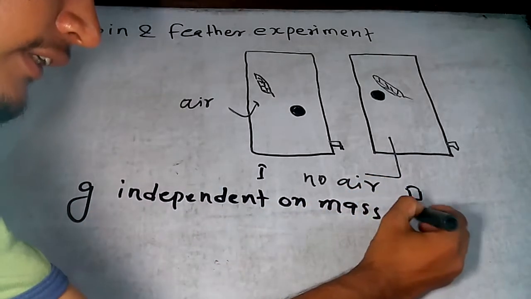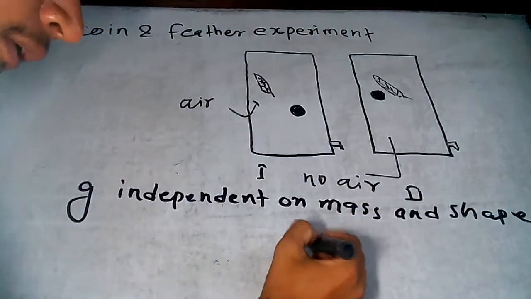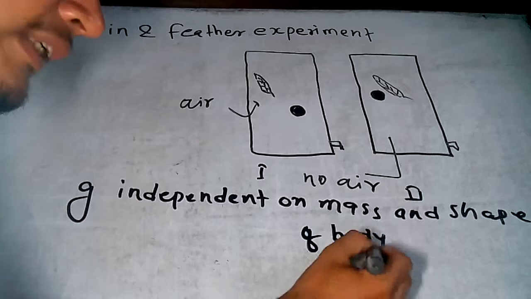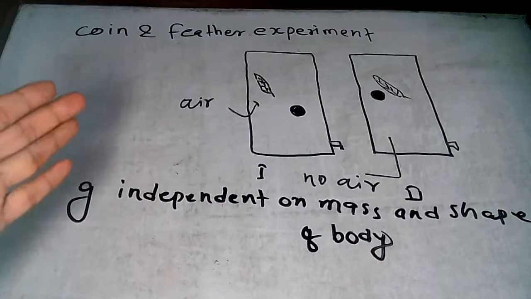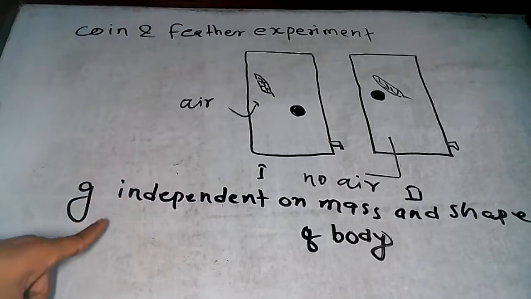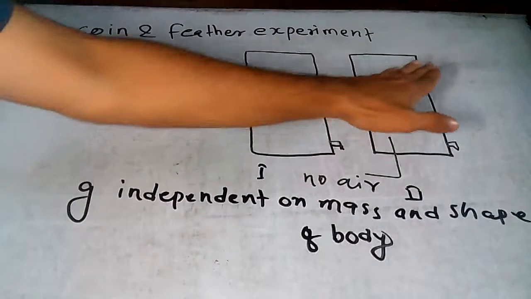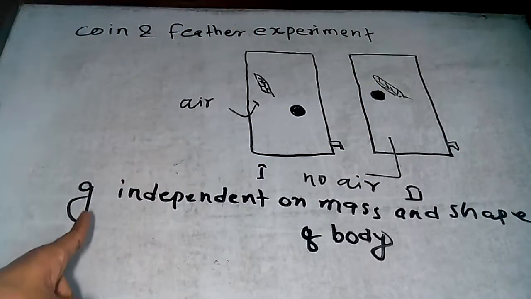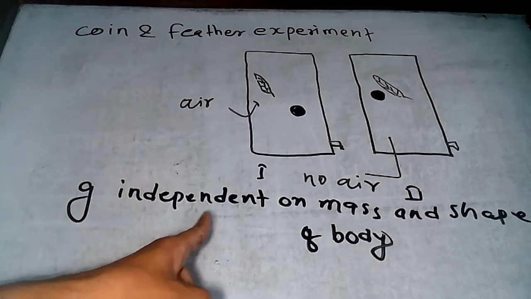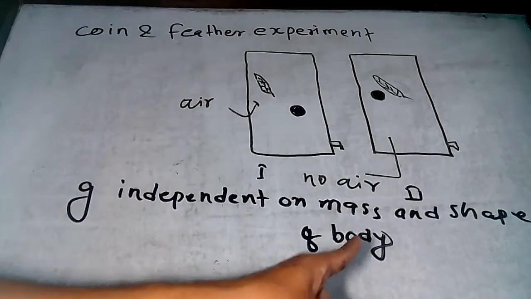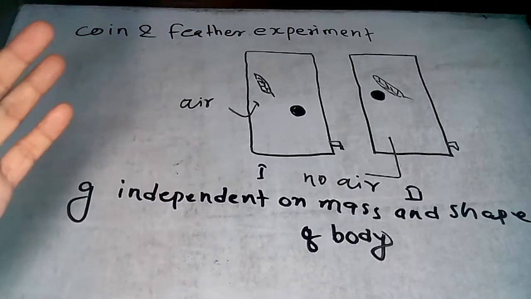and shape of body. So in which condition is this value satisfied? In the condition when the body is in free fall, meaning without any resistance, we can write that small g, the acceleration due to gravity, is independent of mass and shape of body. In your exam, for a 1 mark question, this is really important.